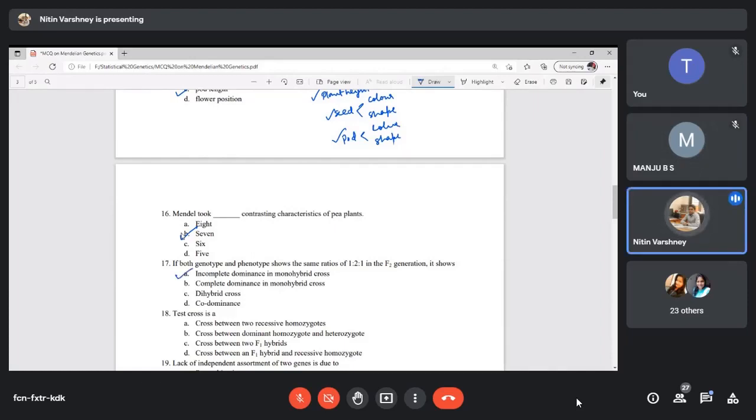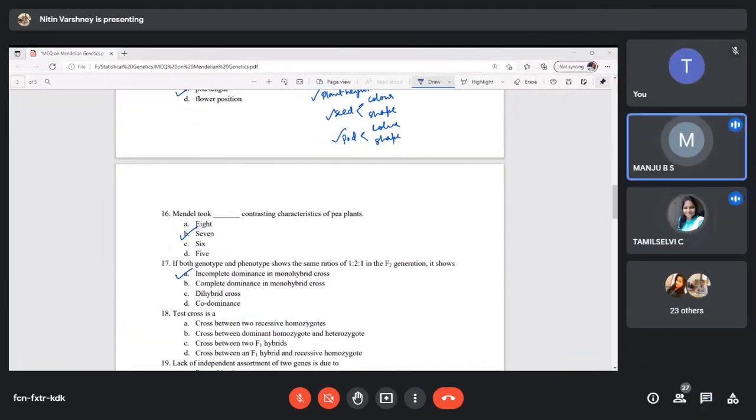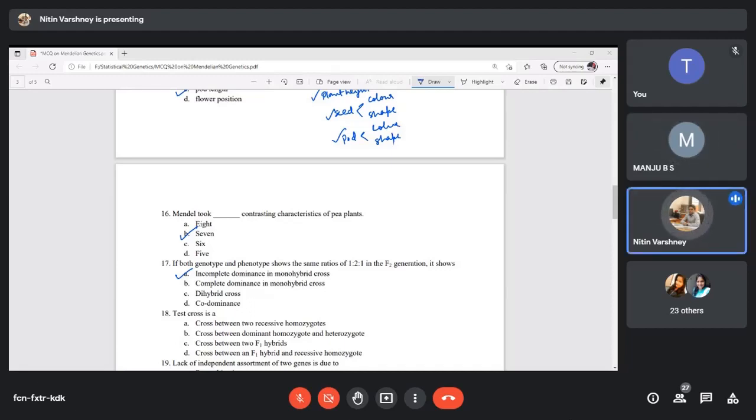How come? If you cross red and white color flowers, we get one red, two pink, and one white, so that will be 1:2:1 in genotype as well as phenotype.